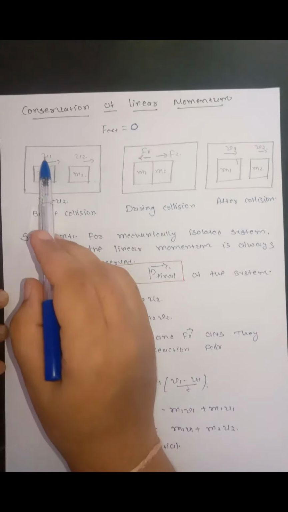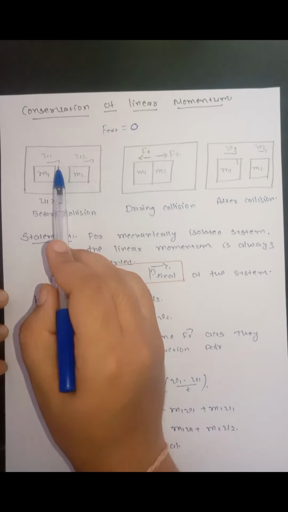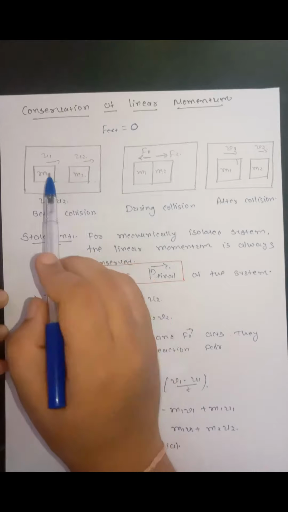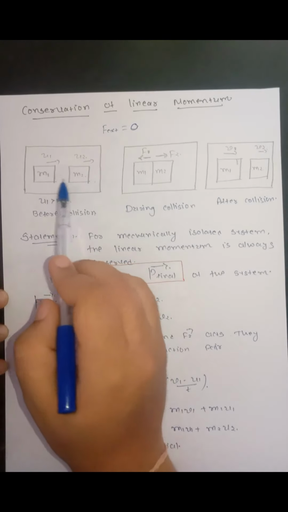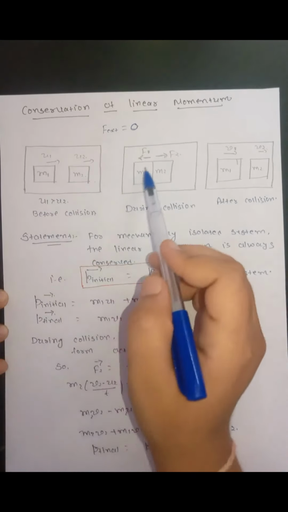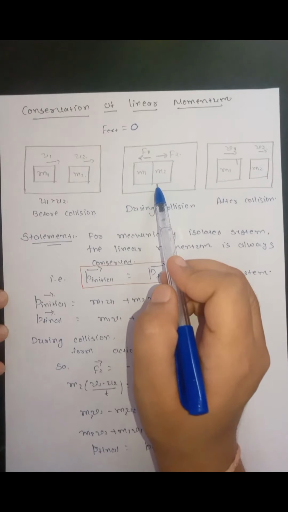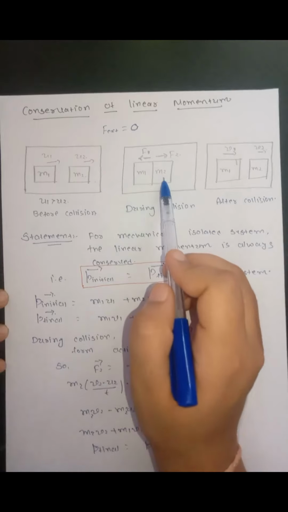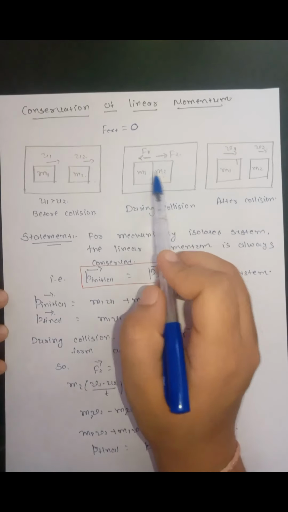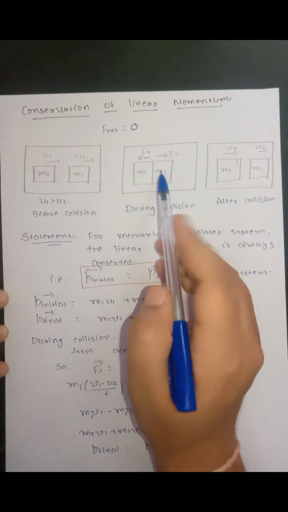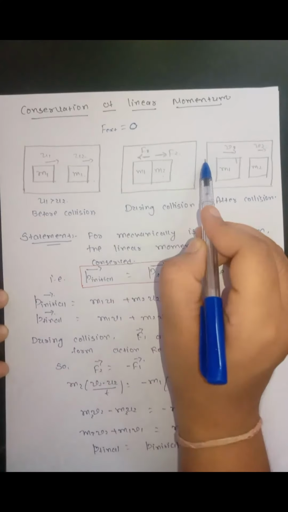As the velocity of mass 1 is more than mass 2, there will be a collision between m1 and m2. So this is the situation during the collision. Now when m1 collides with m2, m1 will apply force on m2 in the forward direction.